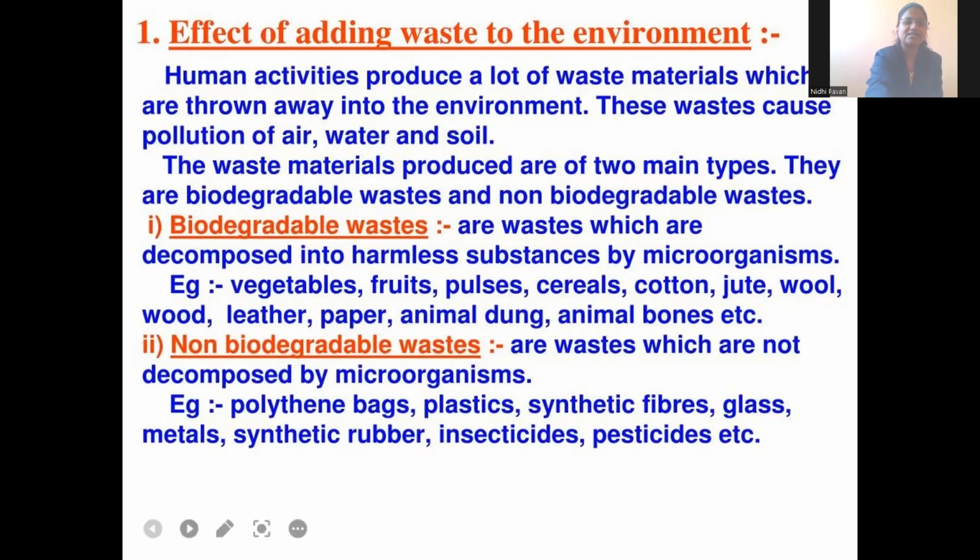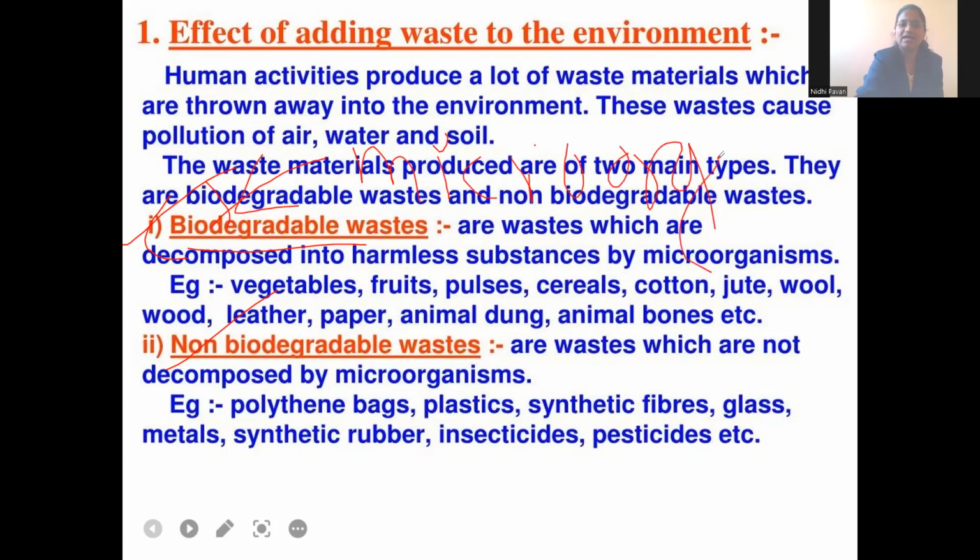So the first one is a biodegradable waste. The second one is a non-biodegradable waste. Bio means what? Living. Degradable means what? Breaking down. So here simply we can say that waste which will be broken down by the action of living organisms. Which kind of living organism? So which kind of living organism breaks down the waste into simpler forms? Just think. Yes. So the kind of living organism involved here are nothing but the microorganisms, guys.